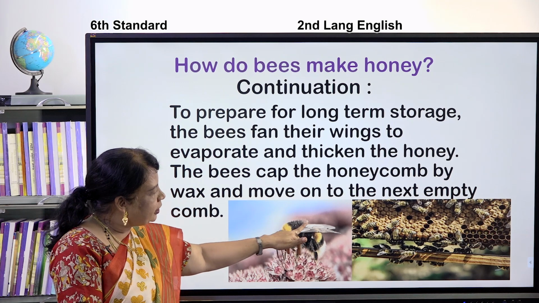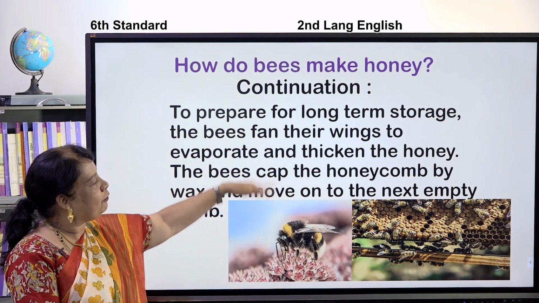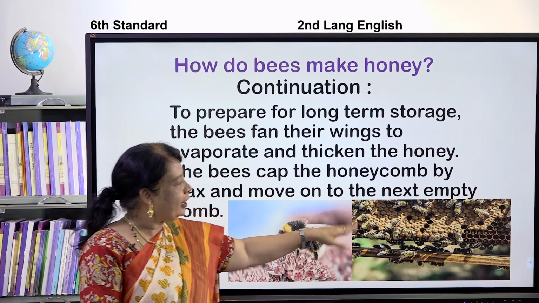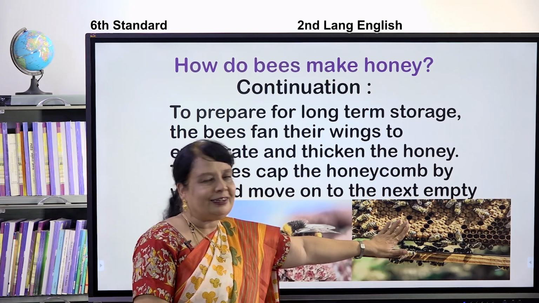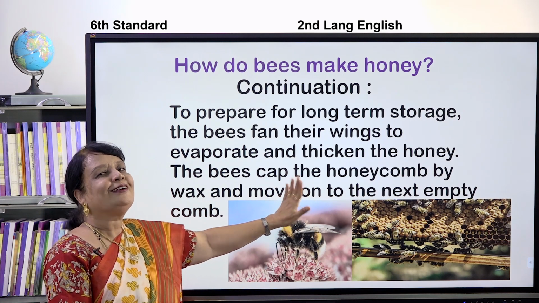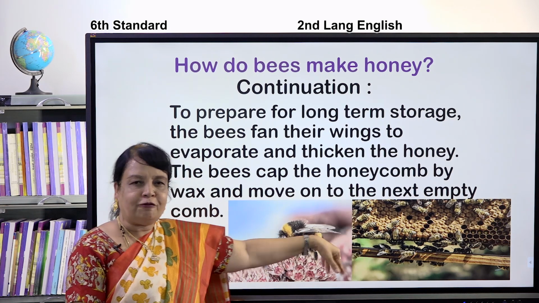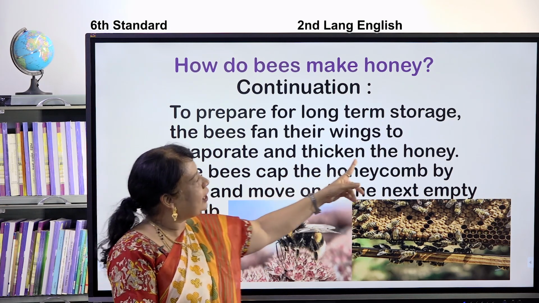And not only that, children, look at what it will do with the help of wings. Can you see the wings, children, here? Yes, it will fan like this. It will fly and fan so that it will block all the honeycombs. Yes, children, here: fan their wings. With the help of wings, they will fan to thicken the honey.